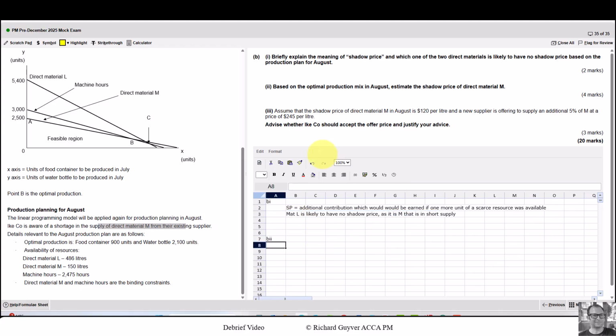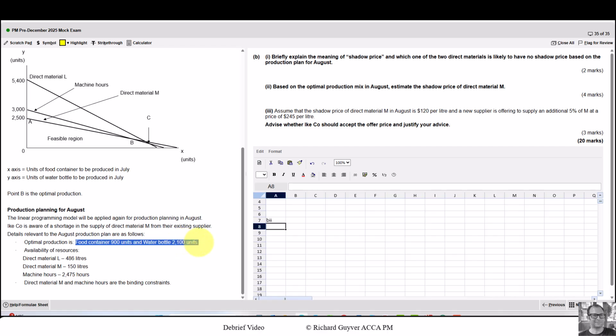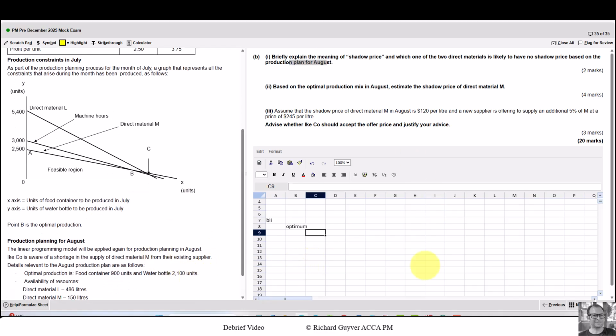B2, based on the optimum production mix in August, estimate the shadow price of direct material M. So we need to take the optimum production here, which is 900 units and 2,100 units. Actually, a bit of a giveaway. Part B pretty much gives you the answer, so B2 to the second part of B1. So the optimum is to produce 900 units of food, which is on the X, plus 2,100 of Y.